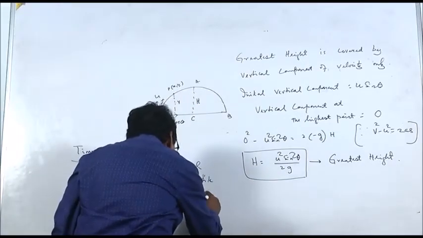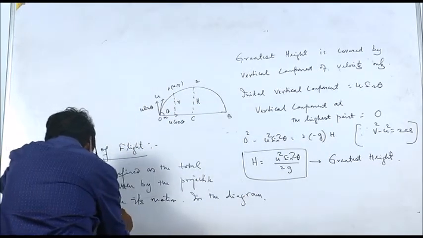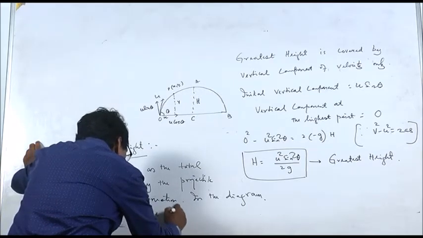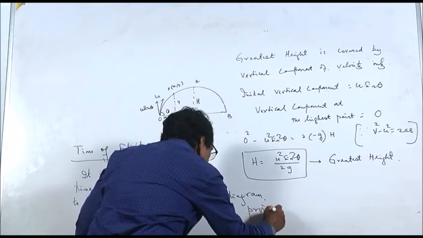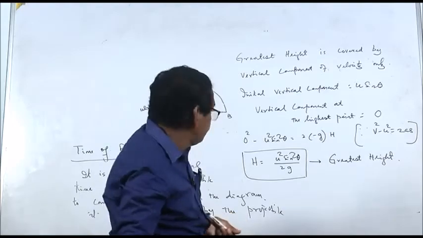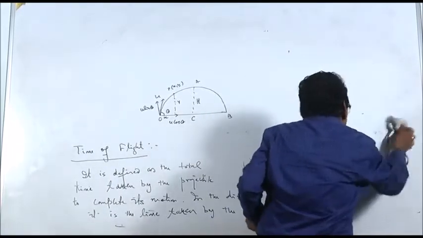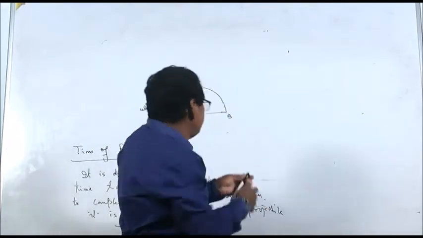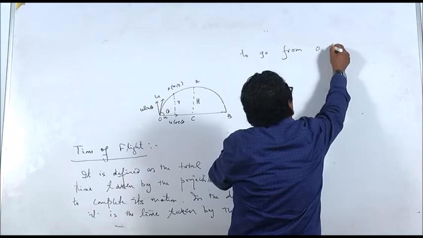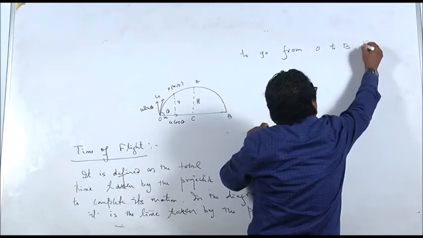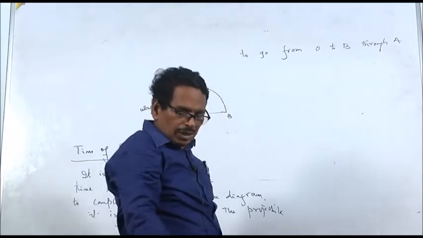In the diagram, it is the time taken by the projectile to go from O to B through A.